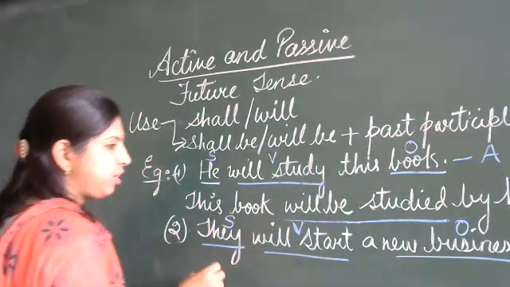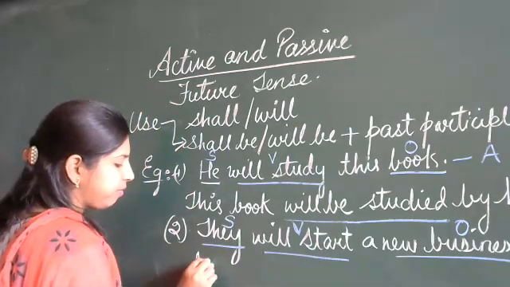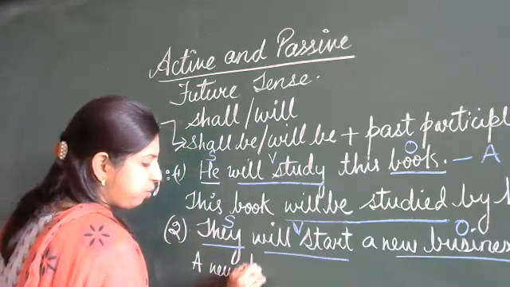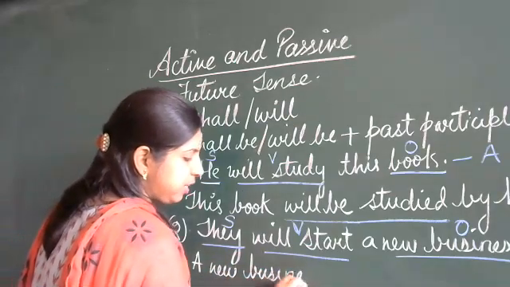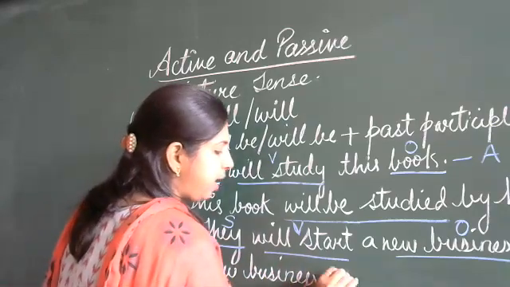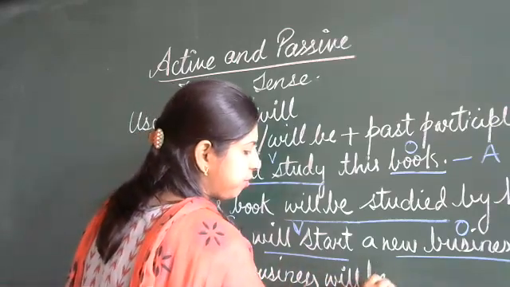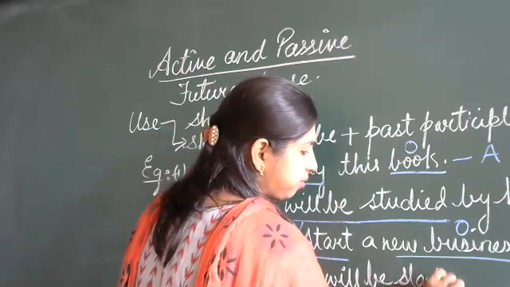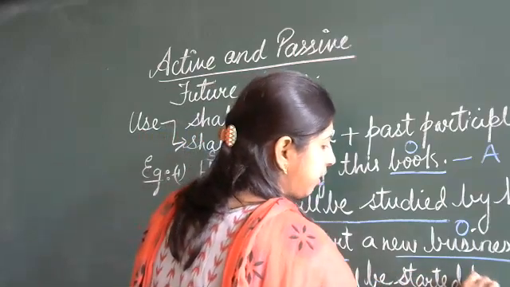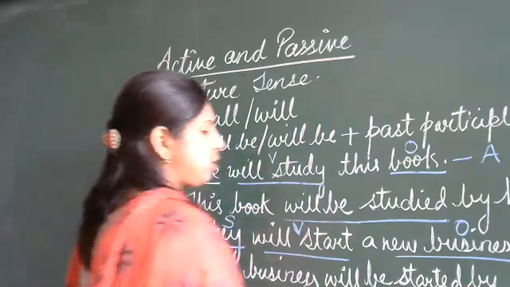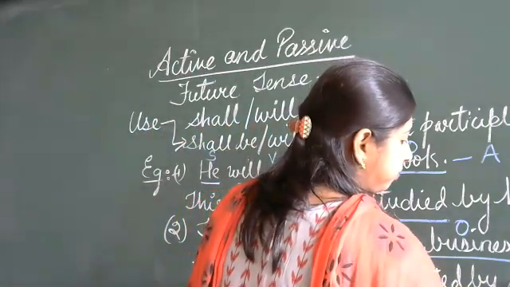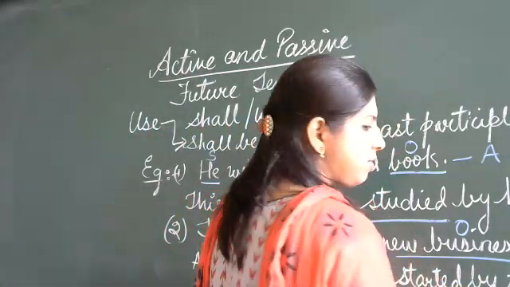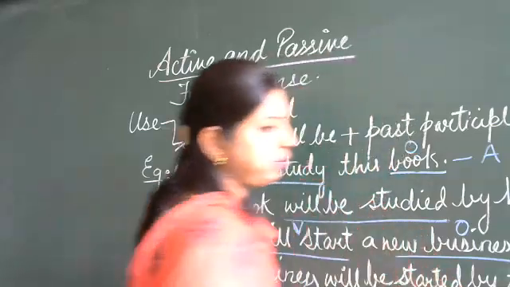So let us do that change now. A new business will be started by, they changes to them. This gives us a passive form.